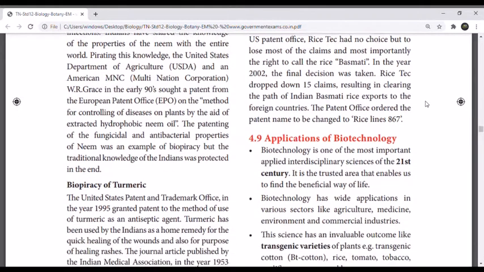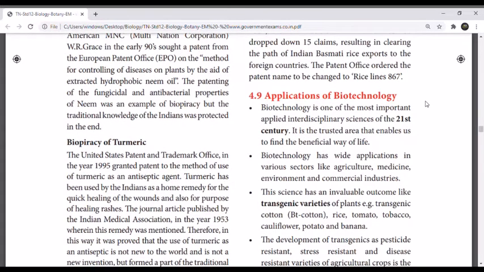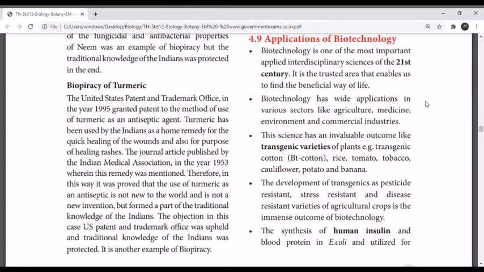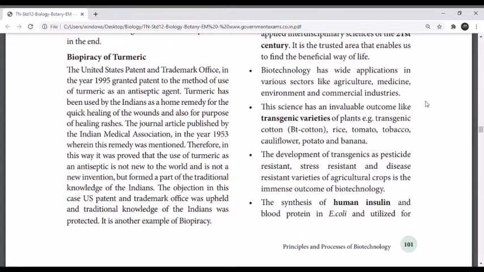Application of biotechnology. Biotechnology is used to find beneficial ways of life, and its application is in various sectors like agriculture, medicine, environment, and commercial industries. The science has invaluable outcomes like transgenic varieties of plants, for example transgenic cotton, rice, tomato, tobacco, cauliflower, potato, and banana. The development of transgenics as pesticide resistant, stress resistant, and disease resistant varieties of agricultural crops is the immense outcome of biotechnology.